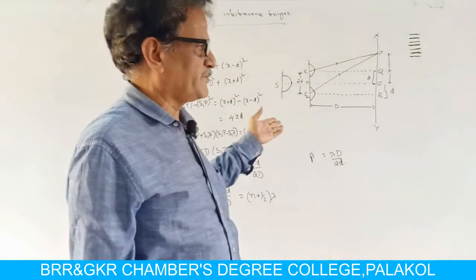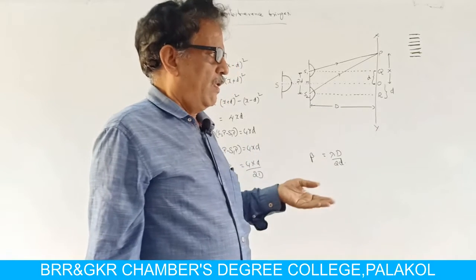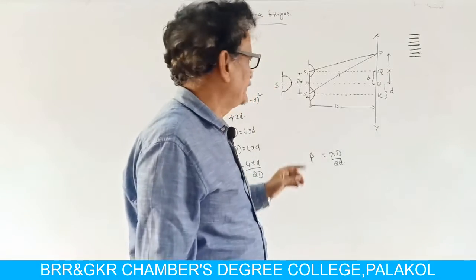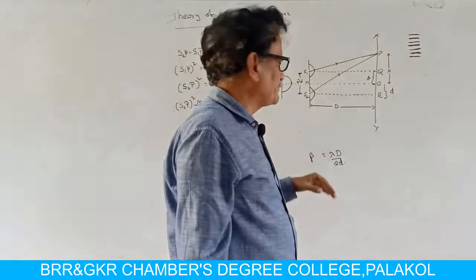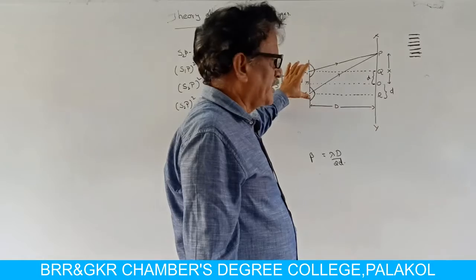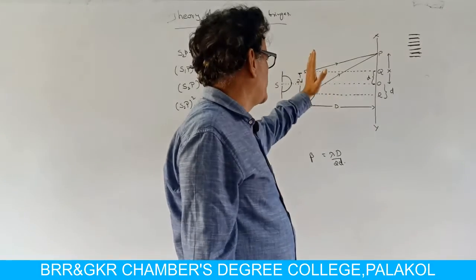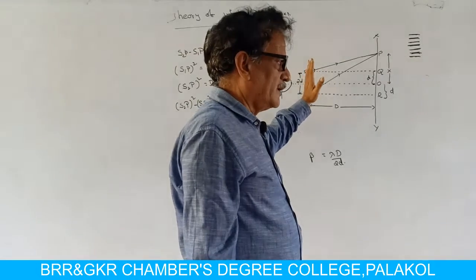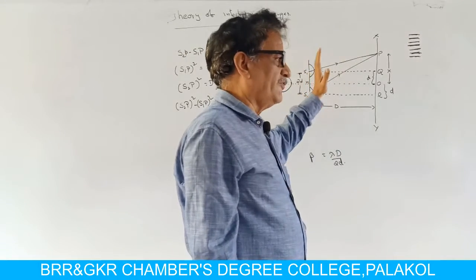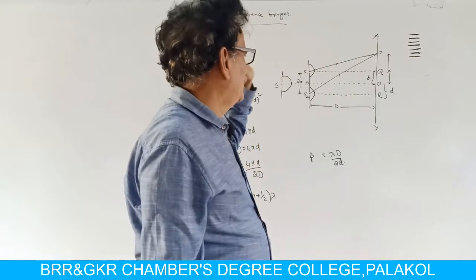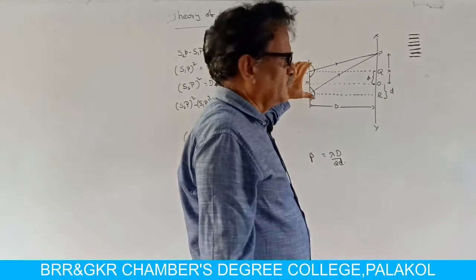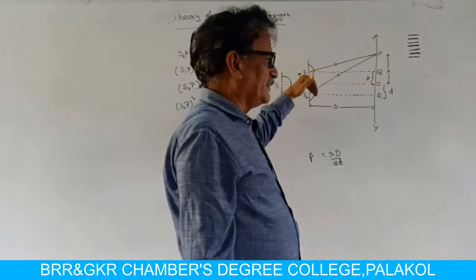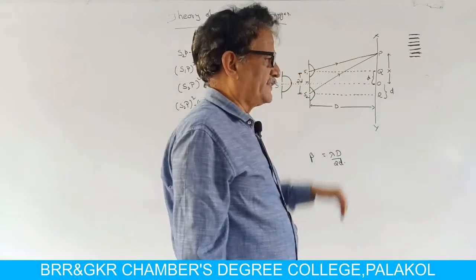As in the case of Young's experiment, S is a point source of light, a monochromatic source of light, which emits spherical wavefronts. S1 and S2 are two pinholes on an opaque surface which is placed in front of S. That means it is placed on a wavefront. Now S1 and S2 serve as secondary sources.